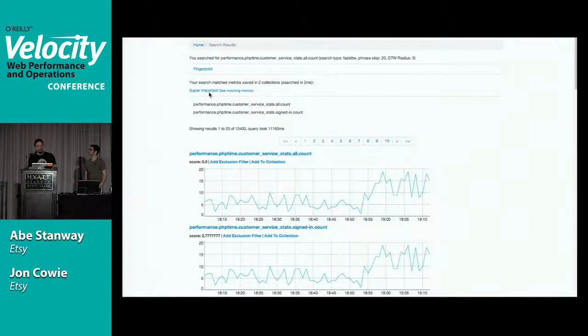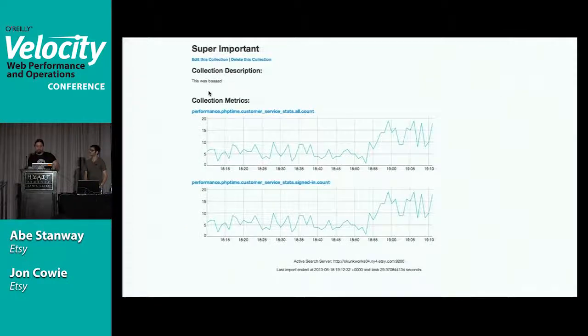We can then click through to that and we can see that these are the saved metrics and we can see the notes we wrote. So that's kind of given us that, it's captured that knowledge that we had at the time of the incident. It's then stored it away in a useful form that we can actually identify later without having to remember that it existed in the first place.